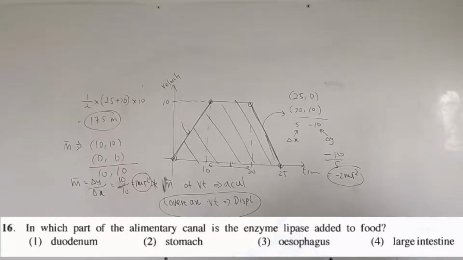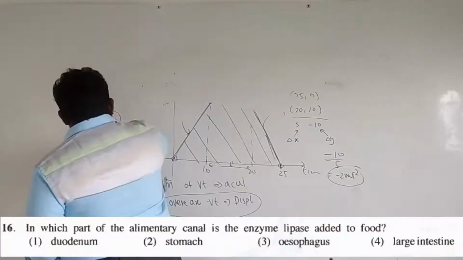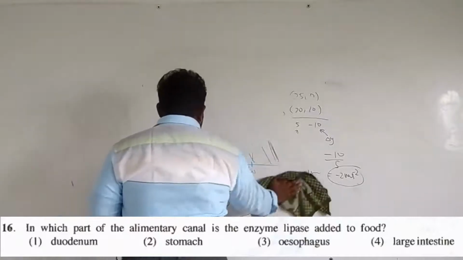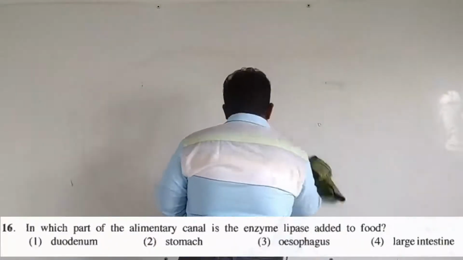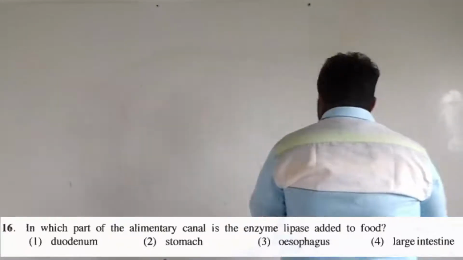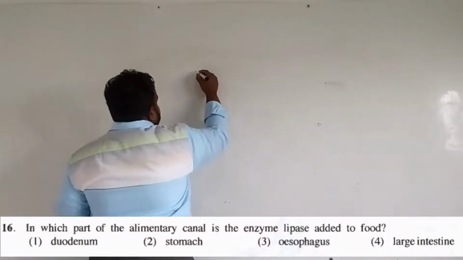Fine. In which part of the alimentary canal is the enzyme lipase added to the food? Right. So we have studied the digestive tract and its functions, right? And what chemical digestion is happening? What mechanical digestion is happening? Who is involved in mechanical digestion? Who is involved in chemical digestion? Right? So we know that. So I'll just sketch the digestive tract again, so you can catch up very simply, right?